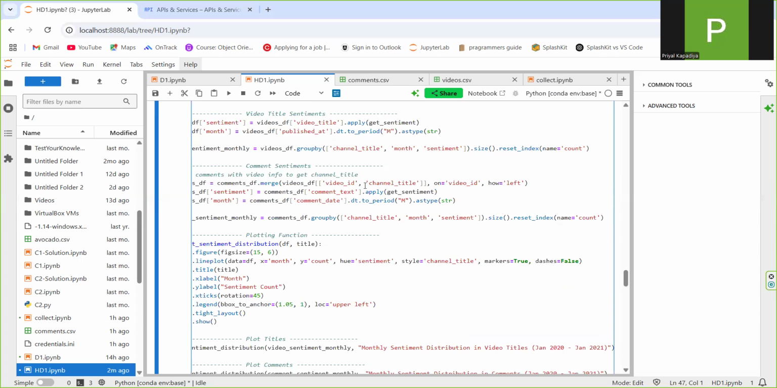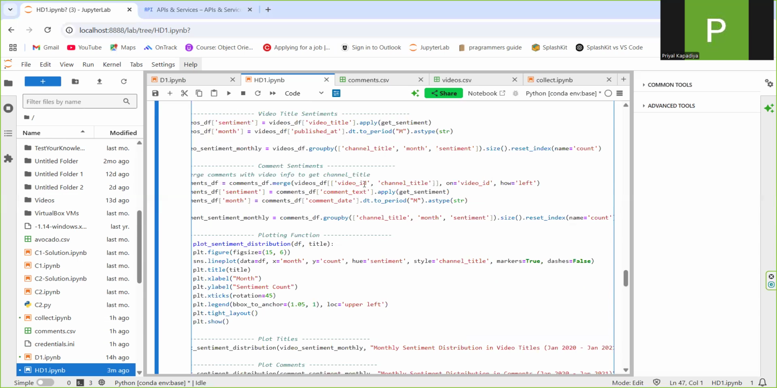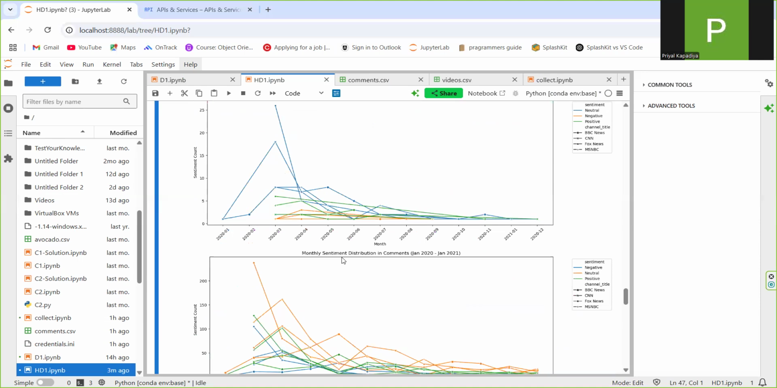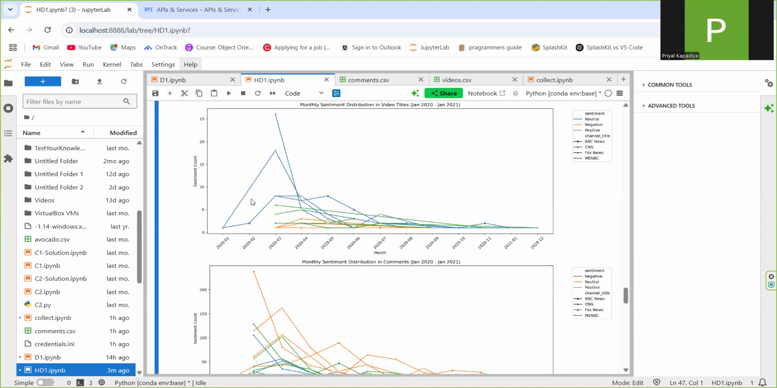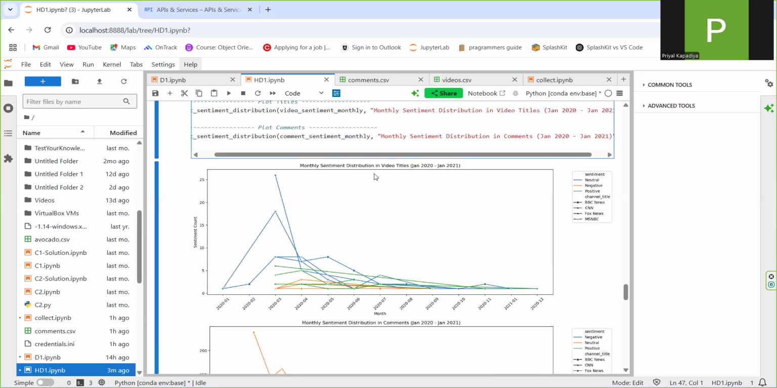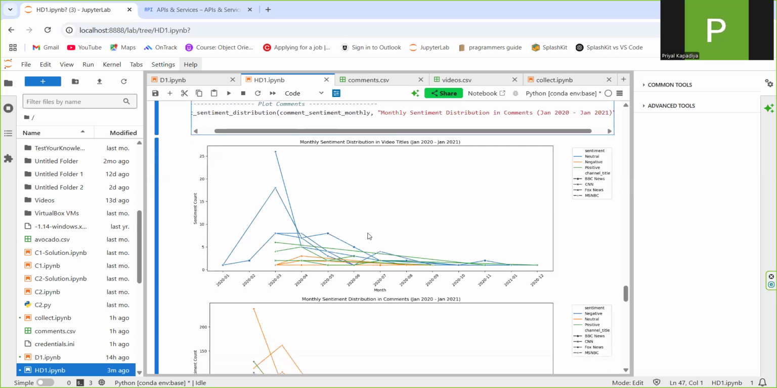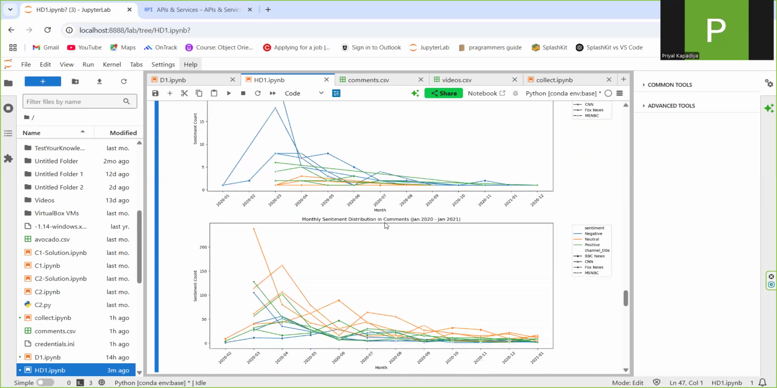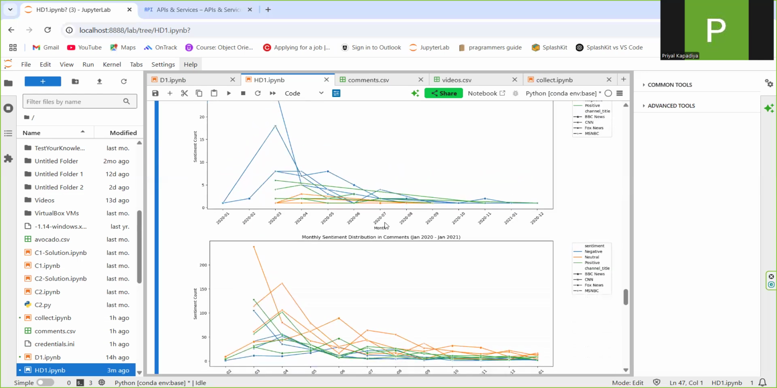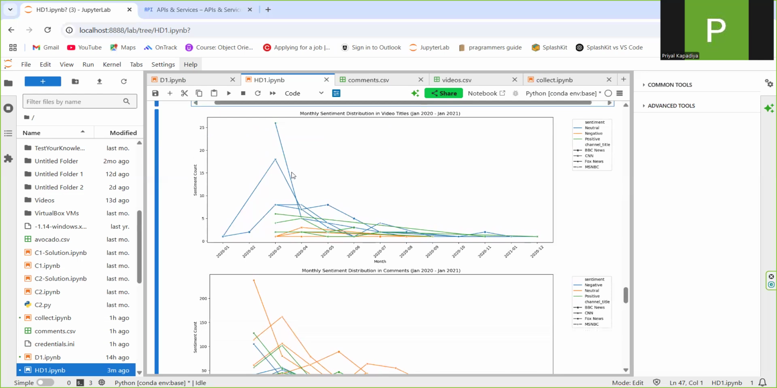The core part of this task was to analyze the data, which involved grouping the data by month, sentiment category, and news channel, and then counting how many videos or comments fell into each group. Finally, I visualized these monthly sentiment counts using line charts, as you can see in my output. One chart shows the sentiment distribution in video titles, and the other shows the sentiment distribution in comments. These charts clearly illustrate how sentiment trends evolved month by month.